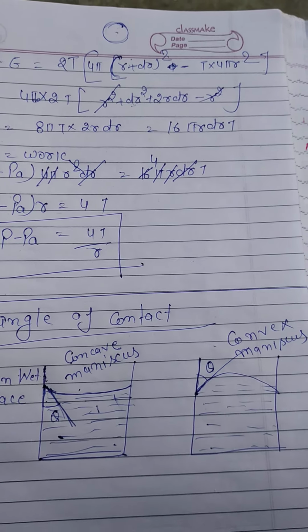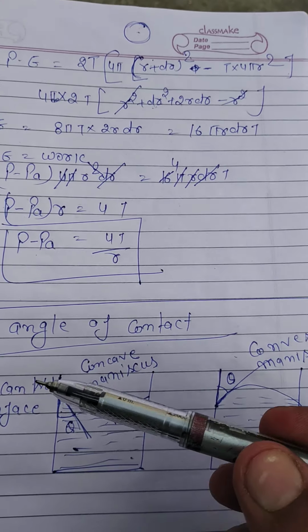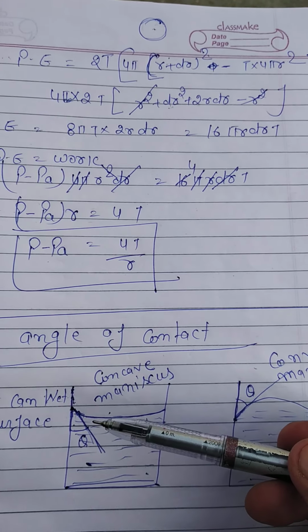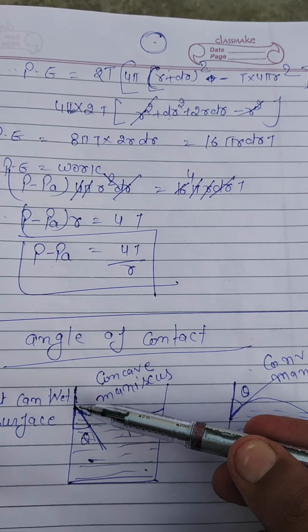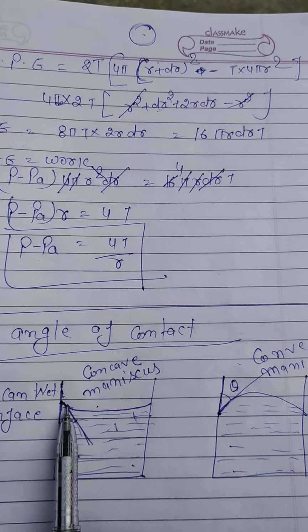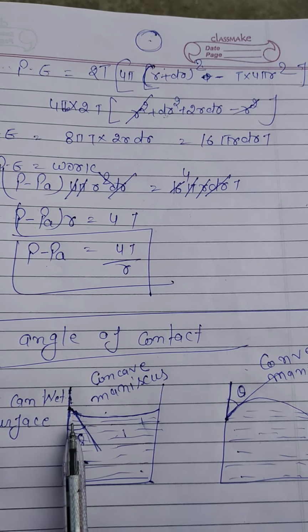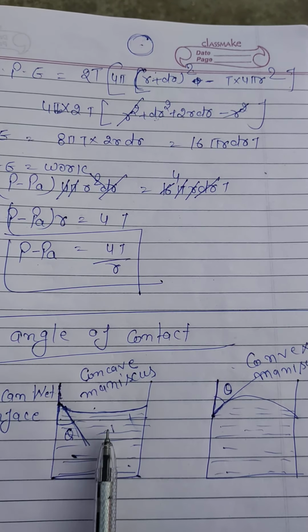So what do you understand by the angle of contact? The angle of contact is the angle made by the tangent to the surface of a liquid with the plane that is in contact with this liquid.